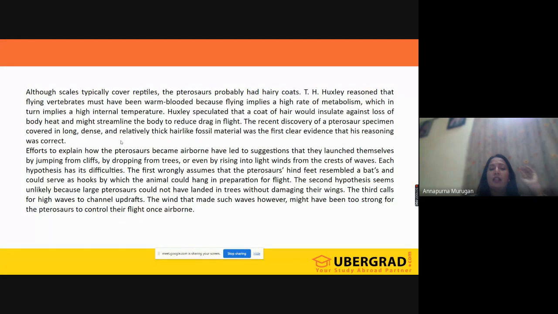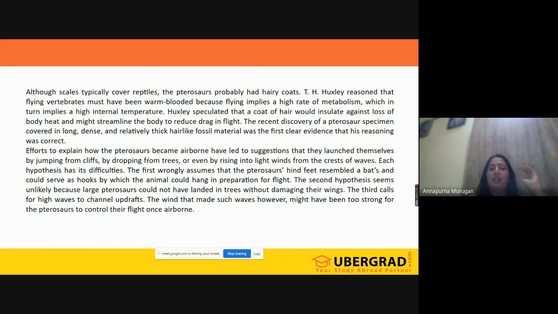Now, the next thing that we have here: efforts to explain how pterosaurs became airborne have led to suggestions that they launched themselves by dropping from trees, even by rising into waves. That means here they are telling how did pterosaurs launch themselves, or how did they fly?